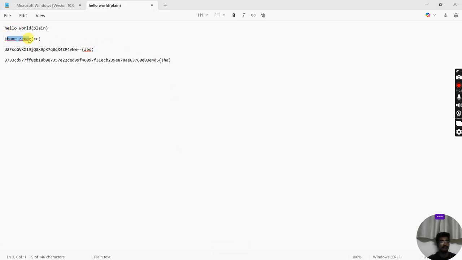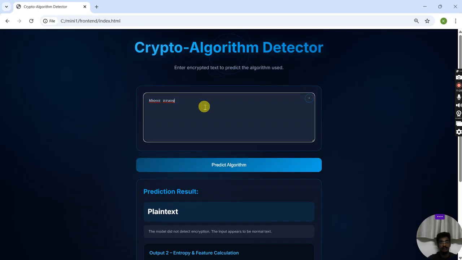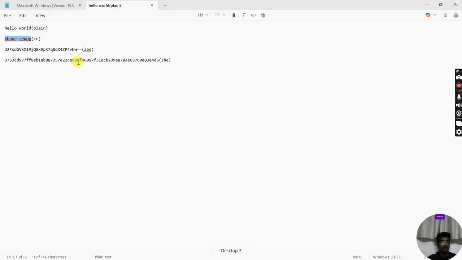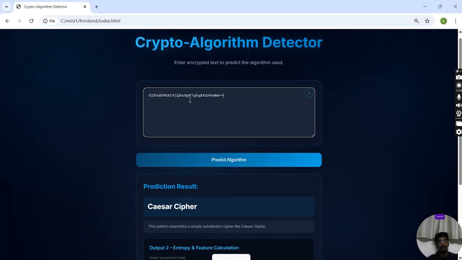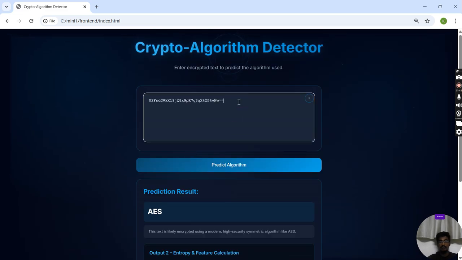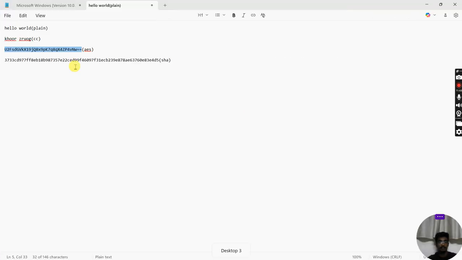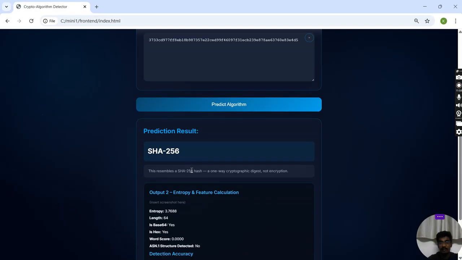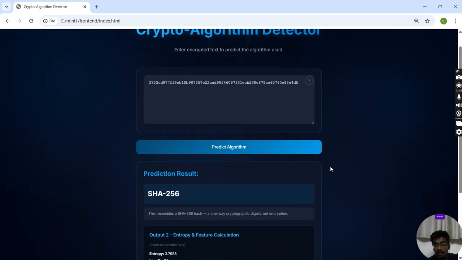This is a Caesar cipher. This is the same as hello world, but it has been encrypted. We have got the result as Caesar cipher. Next is AES. We have got the result as AES. Most AES outputs will have two equals signs at the end, which helps identify them. And this is SHA-256. So we have identified this as SHA-256.